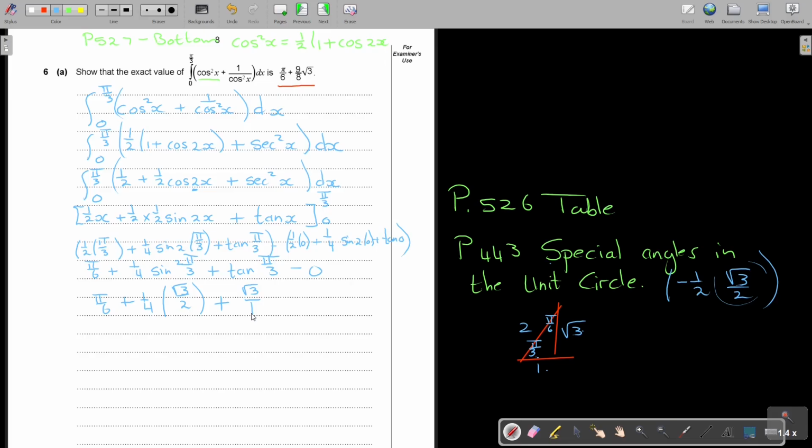Okay, and if I simplify this further, it's going to be pi over 6 plus square root 3 over 8 plus square root 3 over 1. Now that's pi over 6, but these can simplify. I multiply by 8 on both, and then I have pi over 6, and 8 plus 1, so it's going to be 9 square root 3 over 8, or 9 over 8 square root 3, and that was exactly what they wanted me to establish.